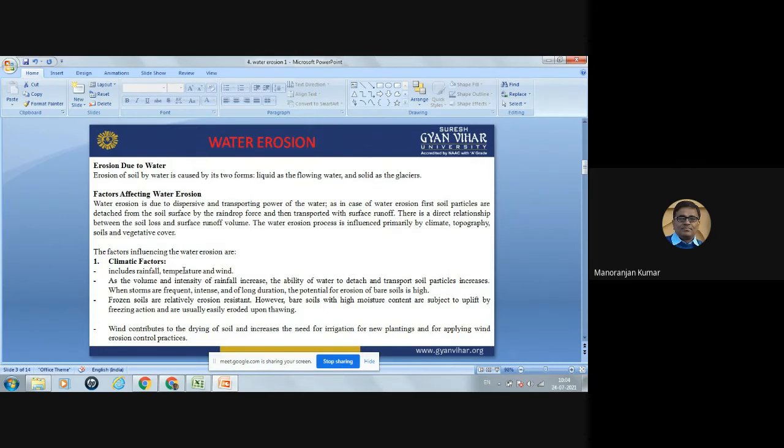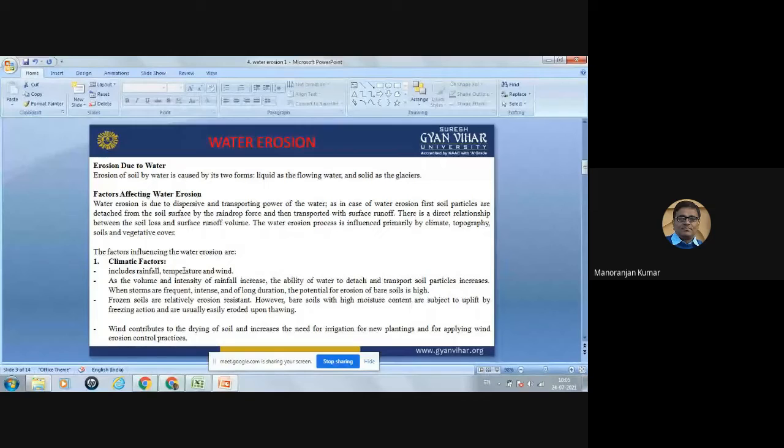However, bare soil with high moisture content is subject to uplift by freezing action and is usually easily eroded upon thawing. So this is the temperature effect on water erosion.